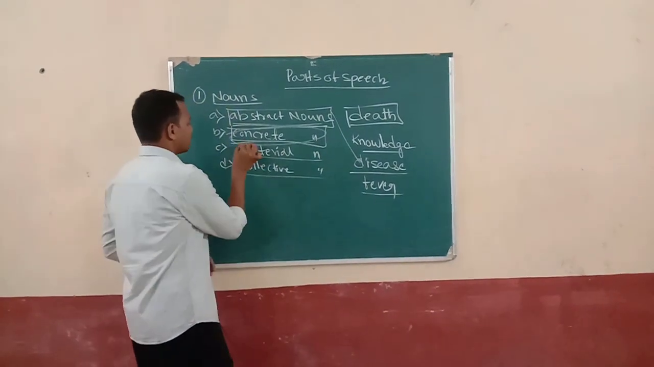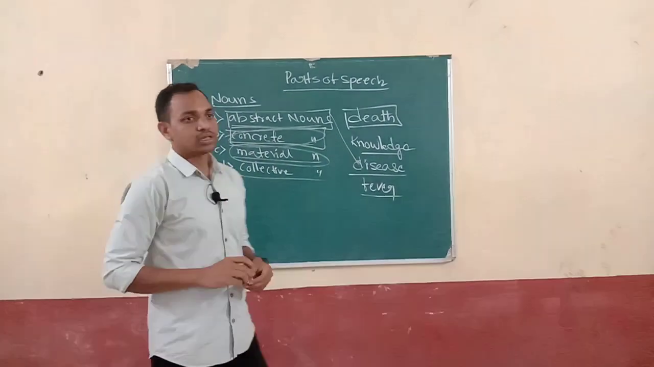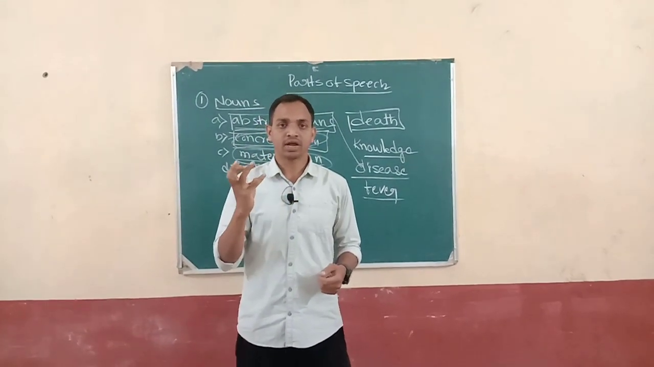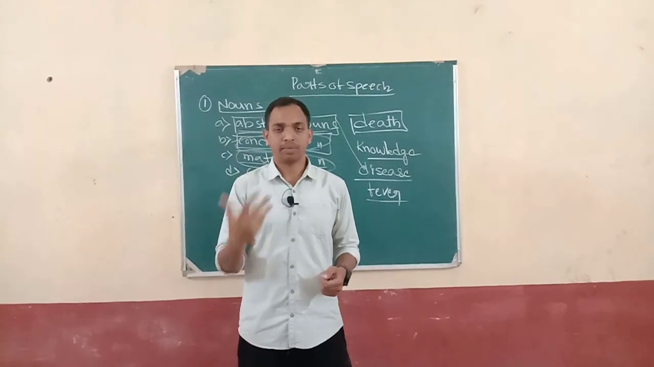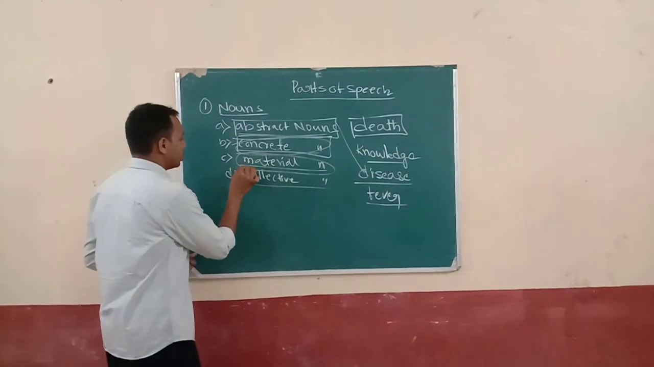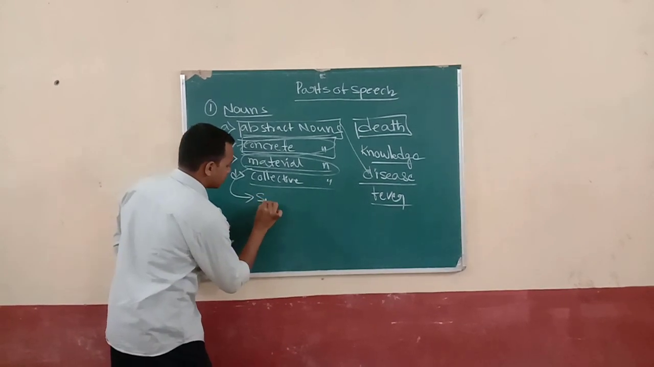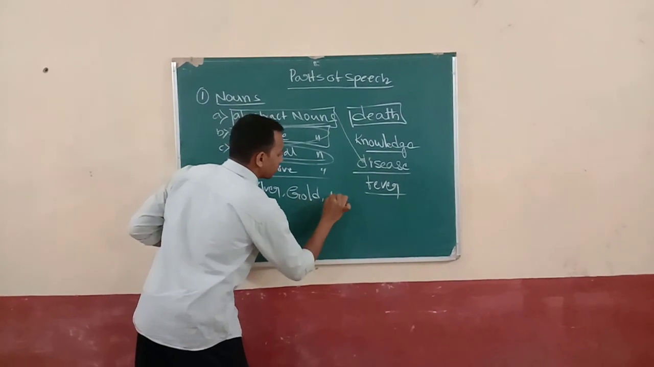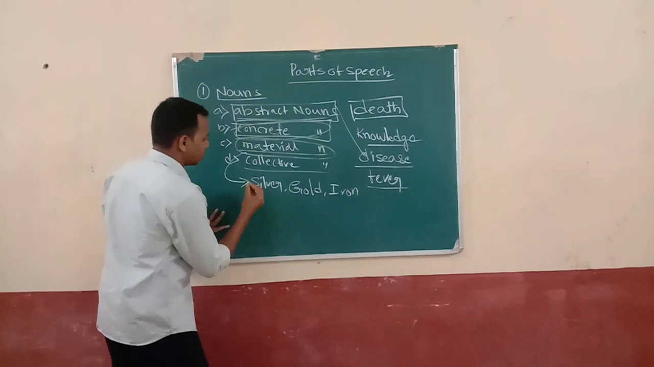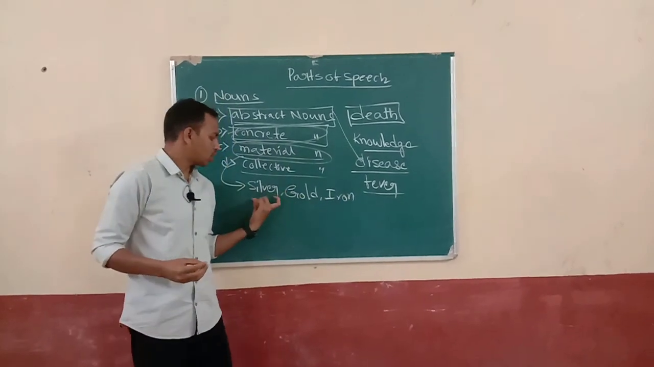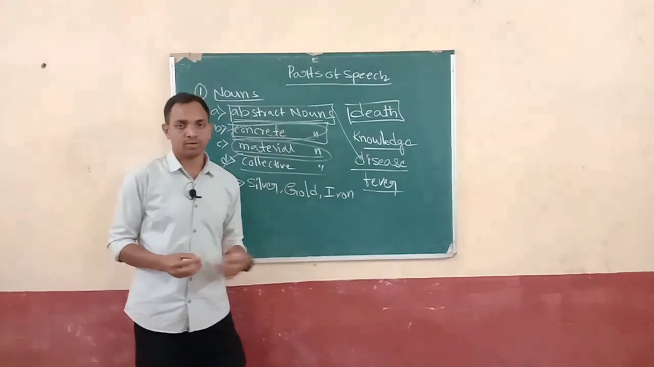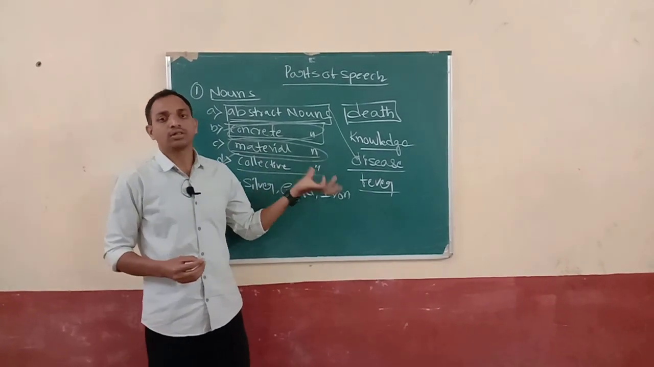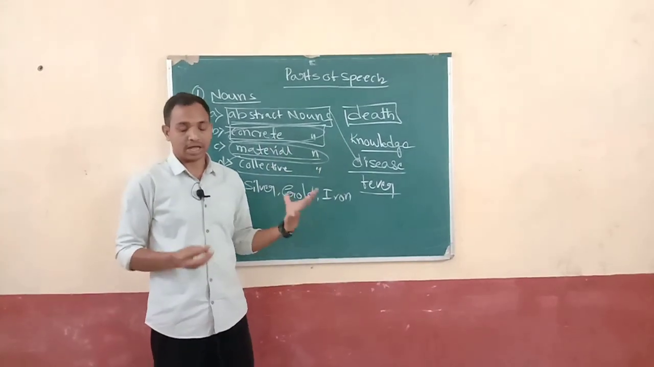Abstract noun. And also coming to the material noun, material nouns are nothing but products, something like silver, gold, iron, mercury. These kinds of words are called material nouns. For example, silver, gold, iron, and some other things. These are all called material nouns. By this material you are preparing or making other kinds of things or items.